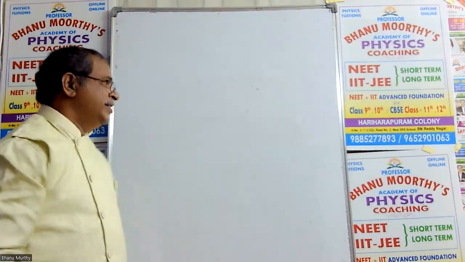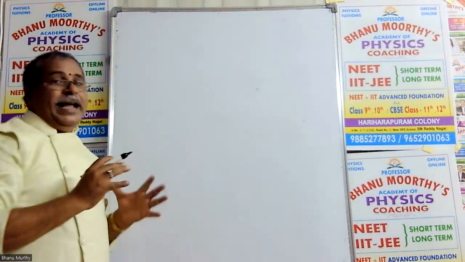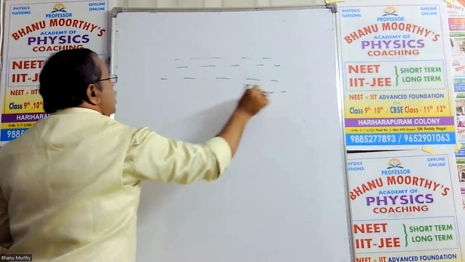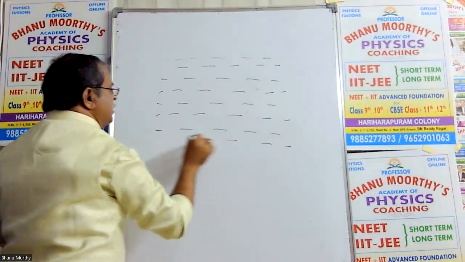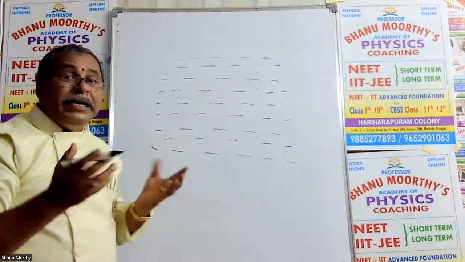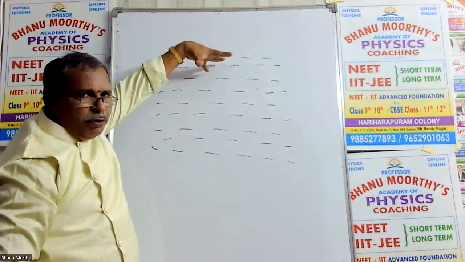The fourth concept I'm giving now: fluid dynamics. Suppose this is water. Fluid means water, any liquid or gas, which is in a flowing state. This is a fluid. In a liquid now, a metal ball is dropped into the liquid.